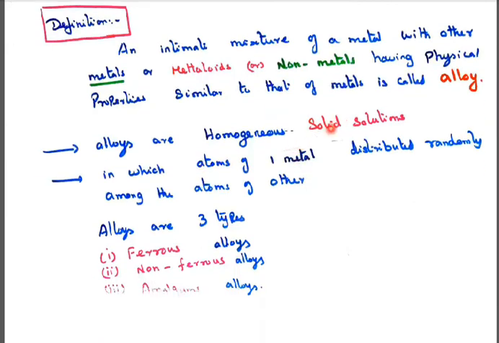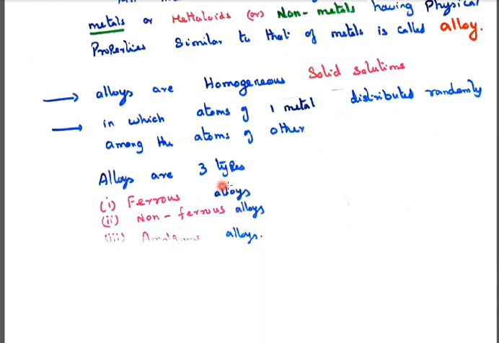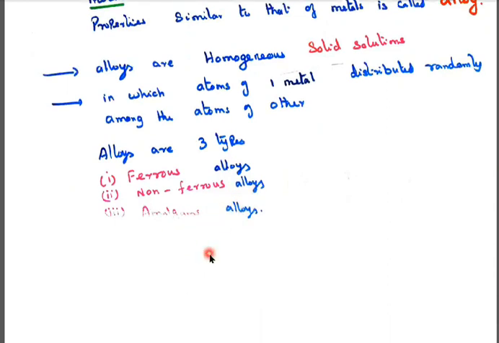It is a solid solution, in which atoms of one metal are distributed randomly among the other metal. Alloys are of three types: ferrous alloy, non-ferrous alloy and amalgam alloy. Ferrous alloys have iron content. Non-ferrous alloys have no iron content. Amalgam alloys have mercury present in them.